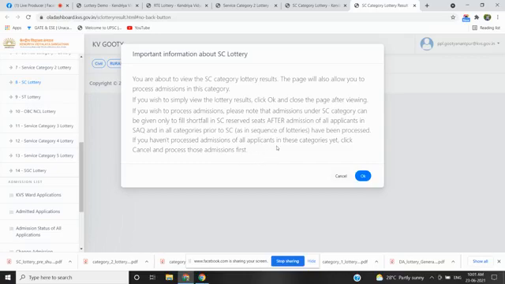The meaning of this is, total 6 seats will be given to the SC candidates, and if there is any shortfall, that is category 1, RTE, category 2, category 3, if these 3 categories fulfill 6 candidates of SC, then this list will not be applicable, and if there is any shortfall of SC candidates, then the students from this list will be taken. That is the meaning of this lottery. I am clicking on OK.